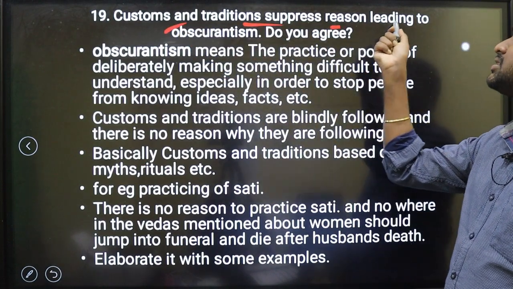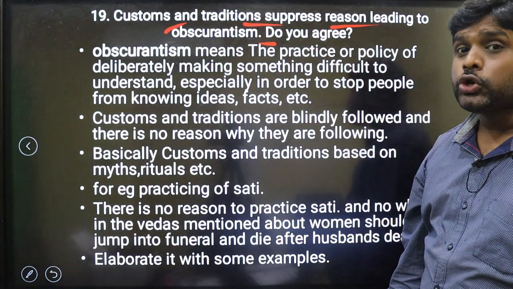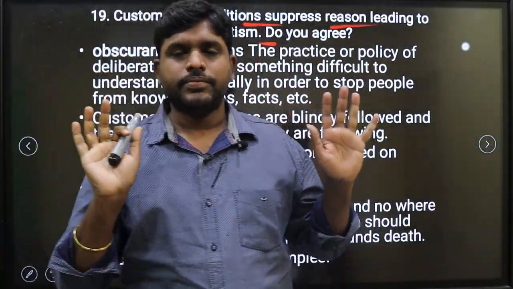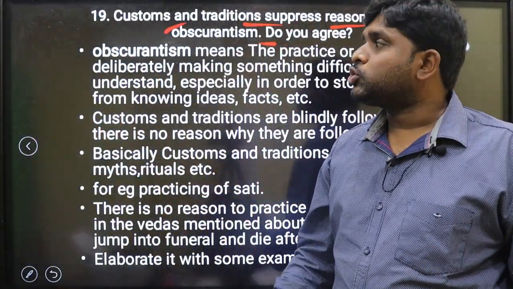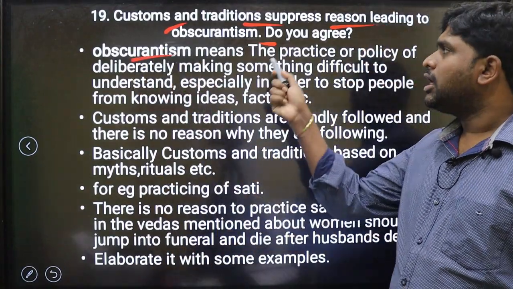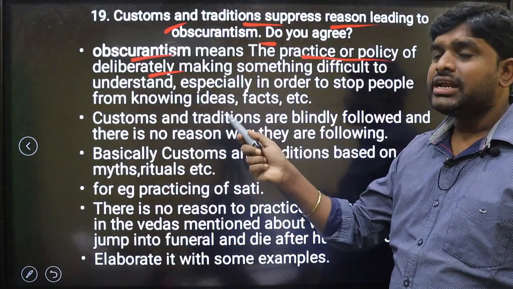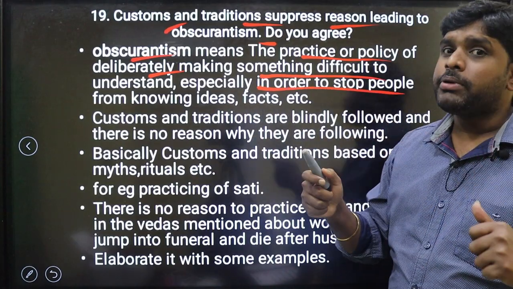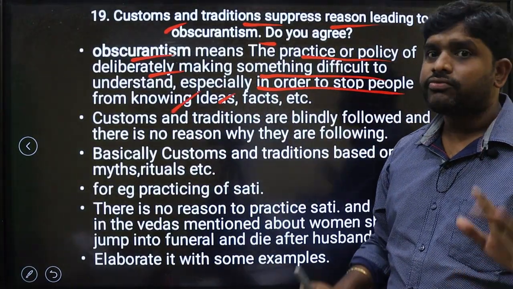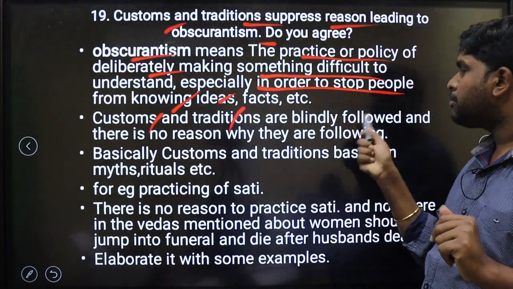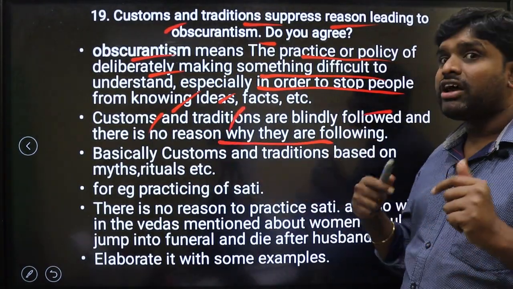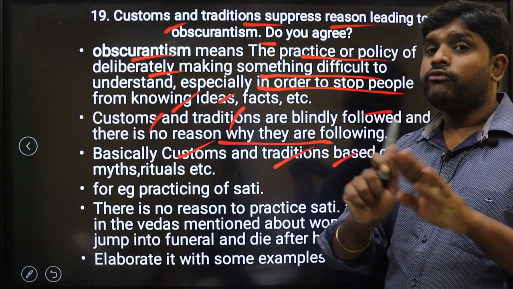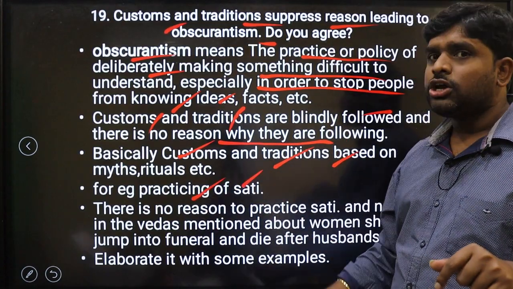Customs and traditions suppress reason, leading to obscurantism. Obscurantism means which stops us from questioning. Obscurantism means the practice or policy of deliberately making something difficult to understand, especially in order to stop people from knowing ideas, facts. For example, customs and traditions are blindly followed and there is no reason why they are following. Basically, customs and traditions based on myths and rituals. We cannot question it. For example, practicing of sati.